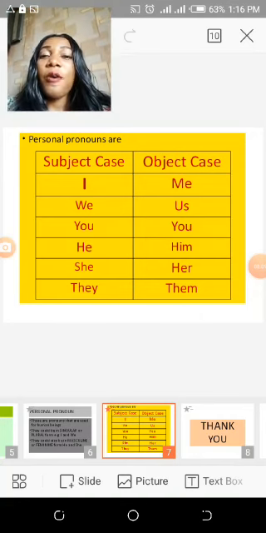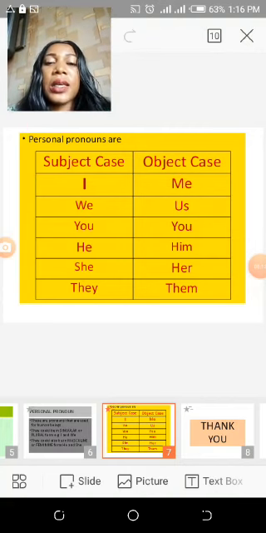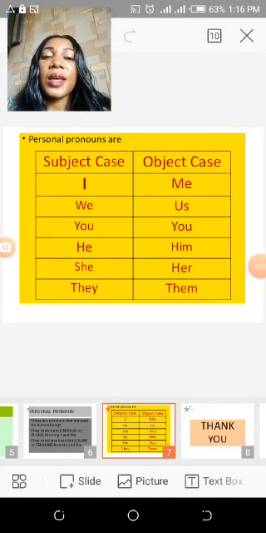For the third person, that is when you have he, she. That is in the singular. He, she in the subject case, then him and her in the object case.